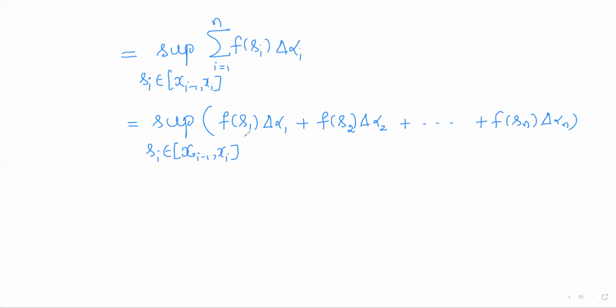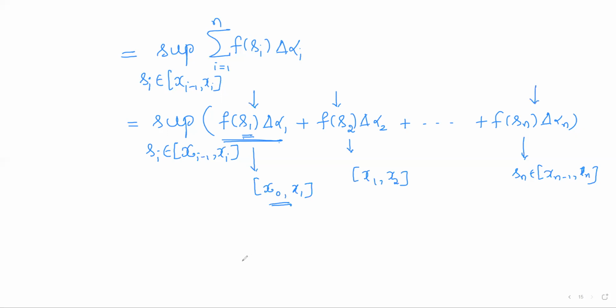So here s1 varies over the closed interval x0, x1, s2 varies over x1, x2, like this, sn varies over xn minus 1, xn. So each of these terms is varying, right?